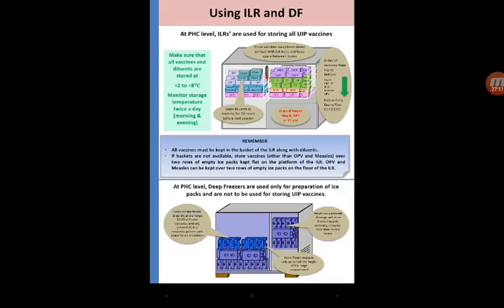Next, by WHO grading, the color change happens in the inner square. If the inner square is white, then it is grade 1. If it is light blue, that is grade 2. In these two cases, grade 1 and grade 2, where the color is white and light blue respectively, the vaccines can be used, right?